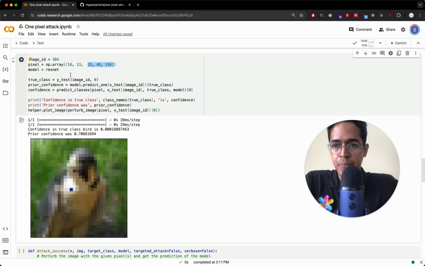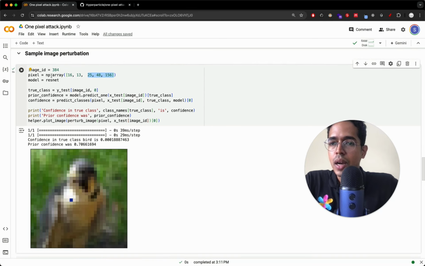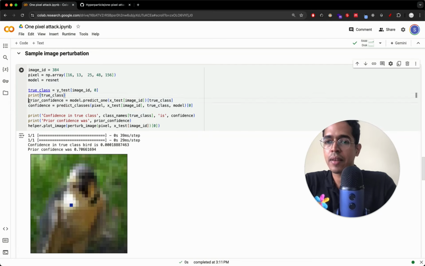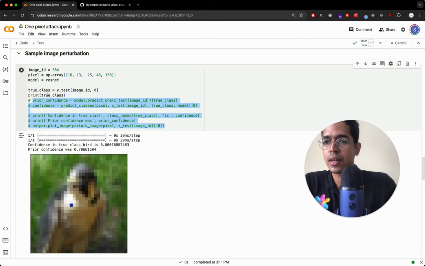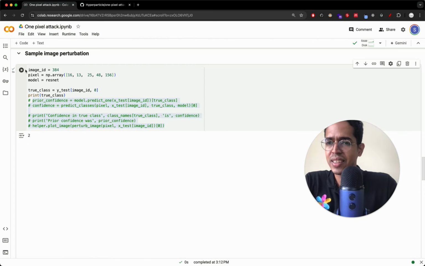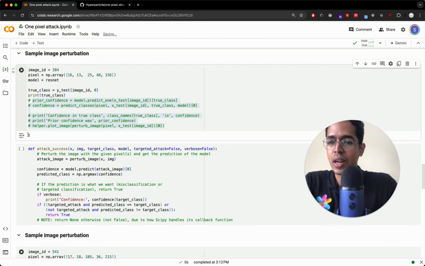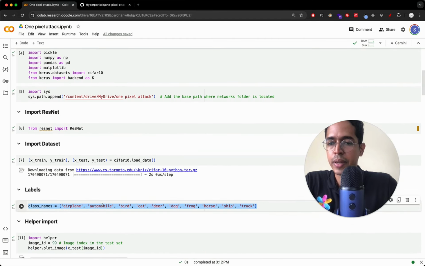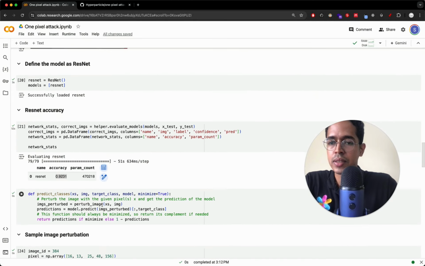Initially, let me not print. I'll come to that. So the model is ResNet. The true class is this one. So we can print the true class of this particular image. I will comment all of this out. Let's run this. Then it should be bird, I guess, right? Okay, the true class is 2. 2 is what? 0, 1, 2. We had all the classes here. I'll just copy paste these class names here, for our reference.